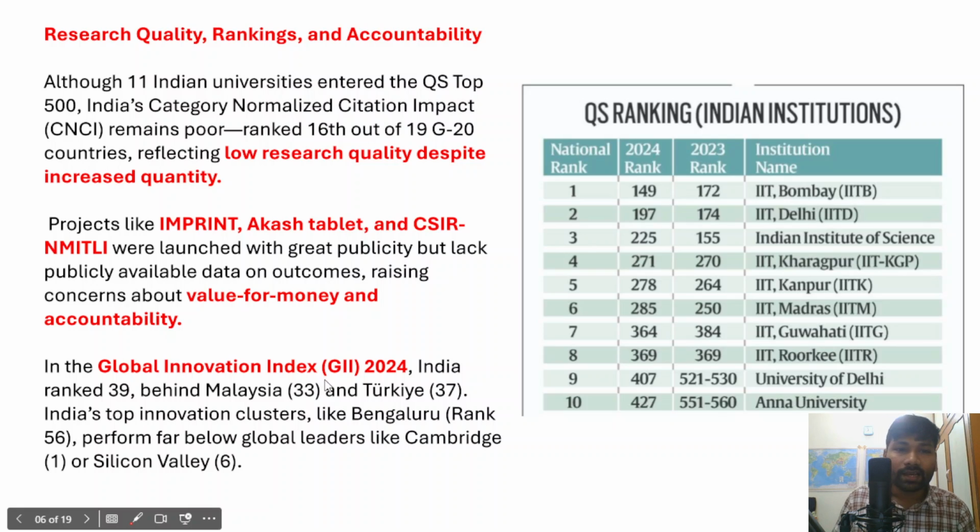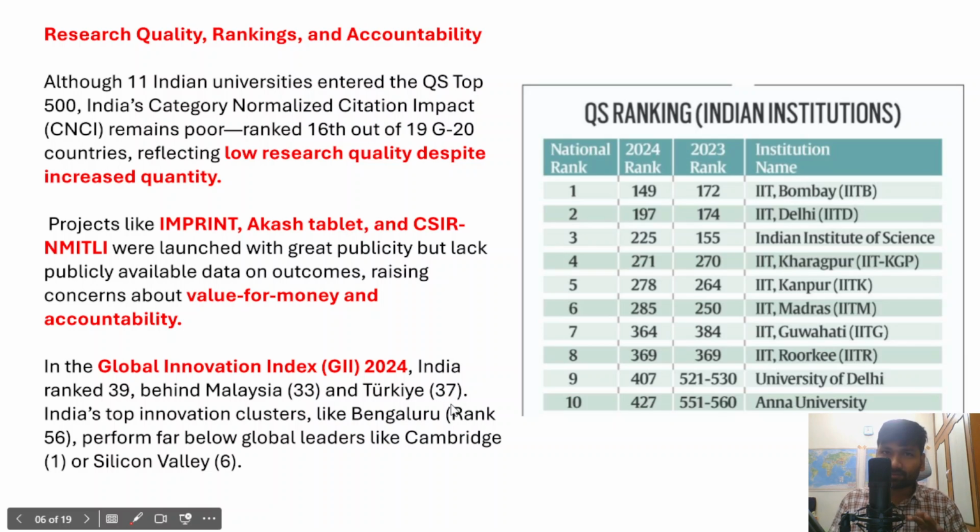And secondly, in recent times, India has ranked 39 in the Global Innovation Index. In the Global Innovation Index, India ranked 39 in 2024. However, India is still behind countries like Malaysia, which ranked 33, and Turkey, which ranked 37.